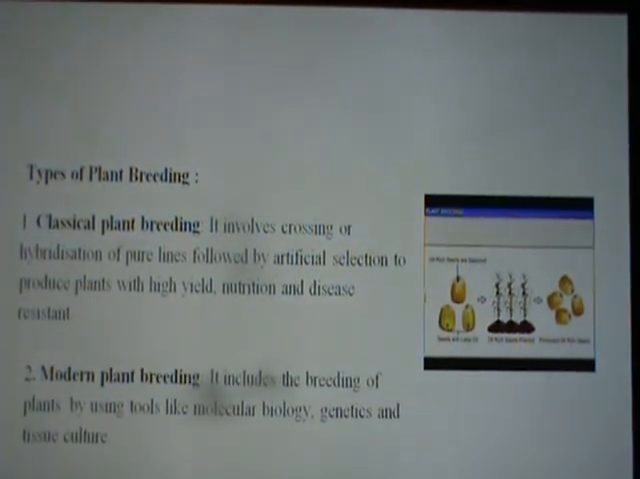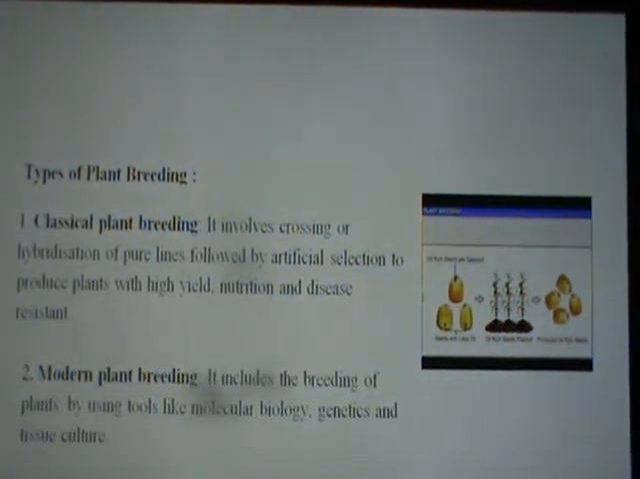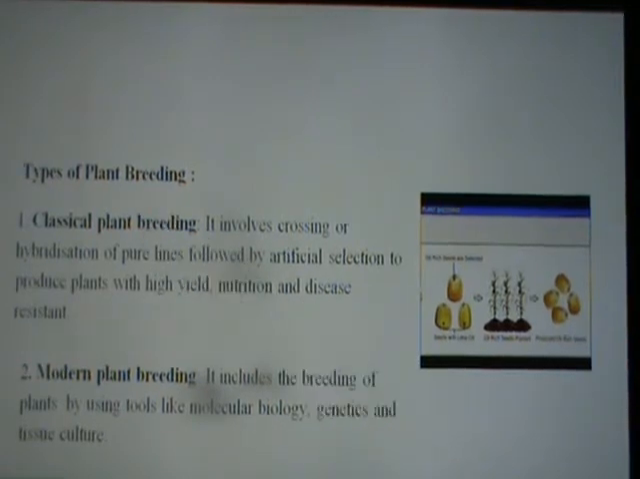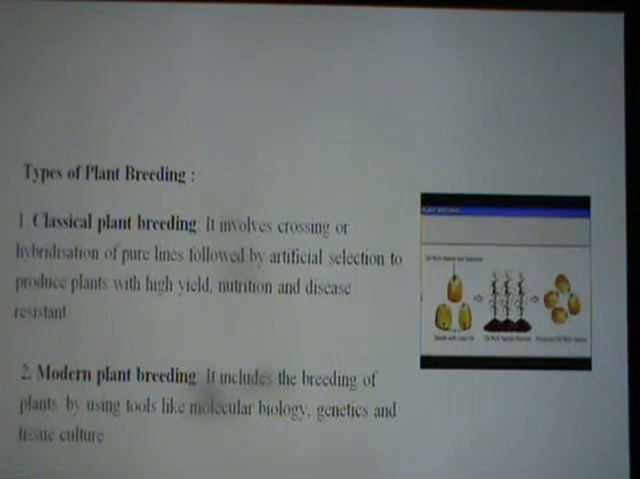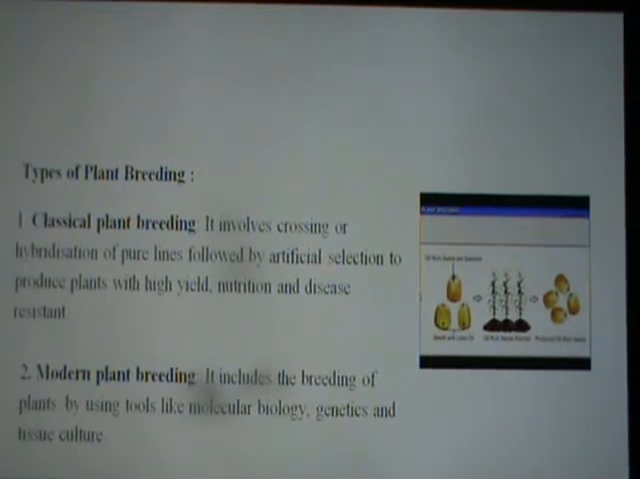So classical plant breeding is crossing or hybridization of the pure lines of the plant, followed by artificial selection to produce plants which give very high yield of crops, nutrition and which are resistant to certain diseases like tobacco mosaic virus and all that.